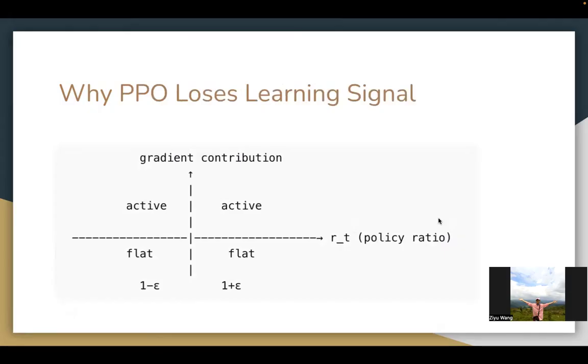So now, what is the key idea behind CISPO? Let us look at the following simple diagram. The x-axis is r_t, the policy ratio. We have 1 minus epsilon and 1 plus epsilon. The y-axis is the gradient contribution. Positive means active gradient contribution, and the negative axis means flat contribution. In the middle, learning happens normally when the ratio is between 1 minus epsilon and 1 plus epsilon. However, outside of it, PPO will flatten the gradient, which means no learning. So what if we don't want to drop these tokens? This is exactly what CISPO fixes.